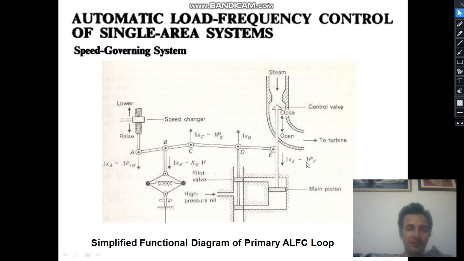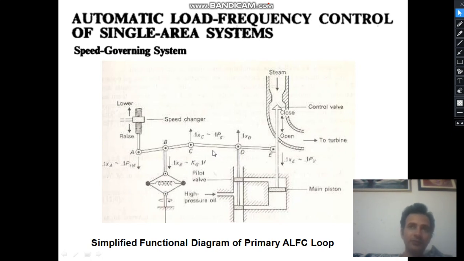The frequency had increased, and now the input power to the turbine is being reduced, so the frequency and the speed will go down. Similarly, the action will happen in the opposite direction if the speed reduces.